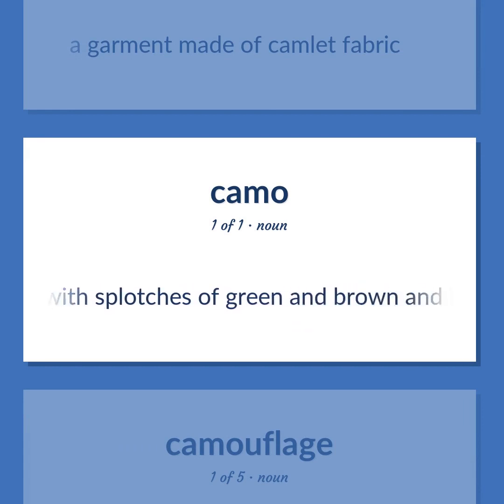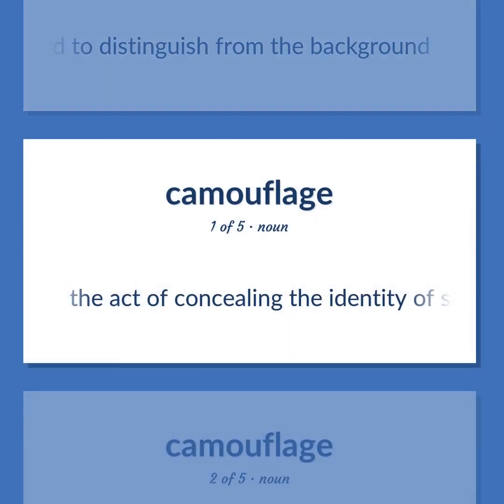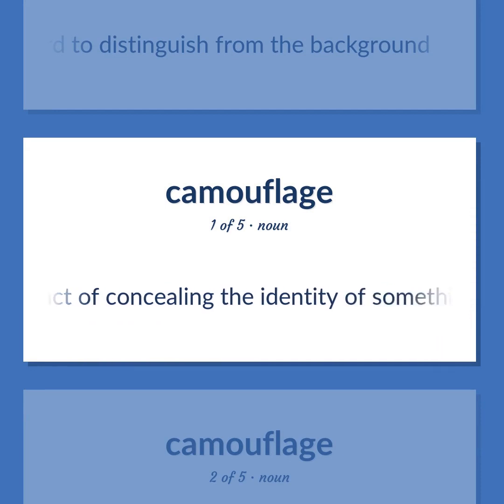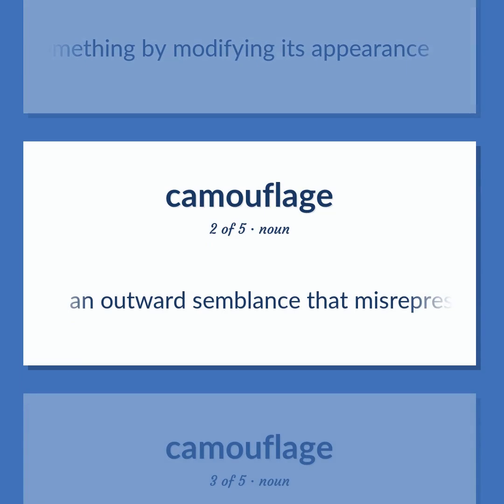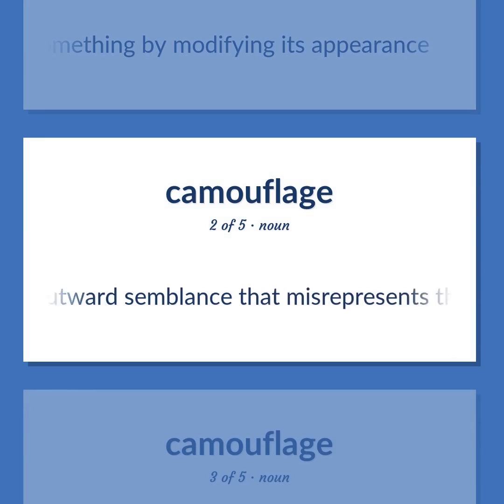Fabric dyed with splotches of green and brown and black and tan, intended to make the wearer of a garment made of this fabric hard to distinguish from the background. The act of concealing the identity of something by modifying its appearance. An outward semblance that misrepresents the true nature of something.